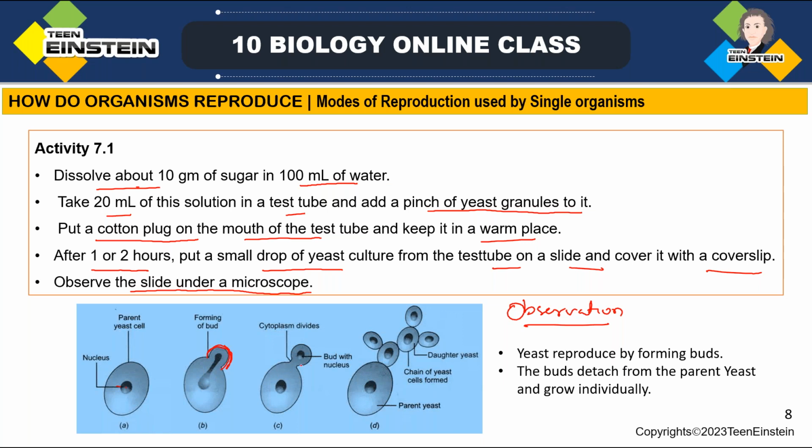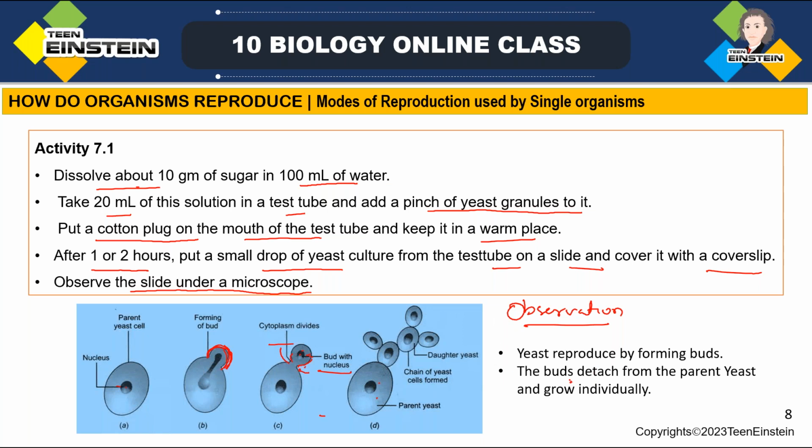And here again, that bud will have a nucleus and cytoplasm. The cytoplasm is also going to divide. It is forming a bud-like structure, and a nucleus copy also gets created, and the cytoplasm is also dividing. So this is the parent yeast cell, and here a chain of yeast cells, daughter cells, will be formed. When you check that, from the parent cell buds will form, and a chain of yeast cells will get formed.